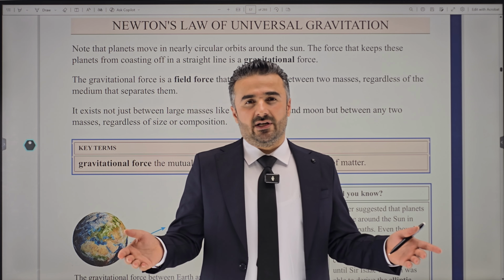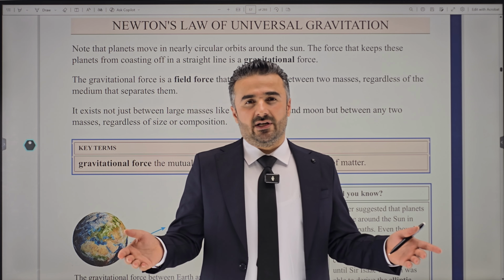So for example, this is the Earth traveling around the sun, orbiting, revolving around the sun. Once again, who suggested this? It was a scientist, his name was Kepler. Previously, scientists used to believe that Earth was at the center of the universe and everything else was revolving around the Earth. They continued to believe in that, and they didn't believe Kepler until Sir Isaac Newton was able to derive the elliptical path suggested by Kepler using his laws of motion.